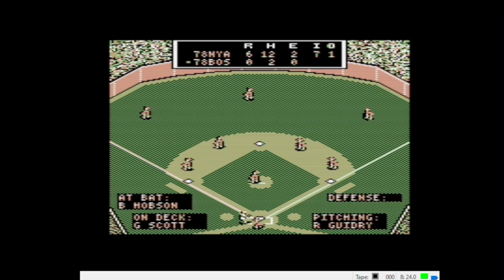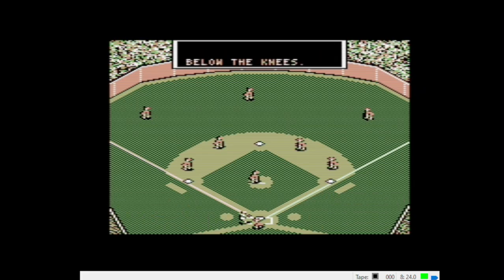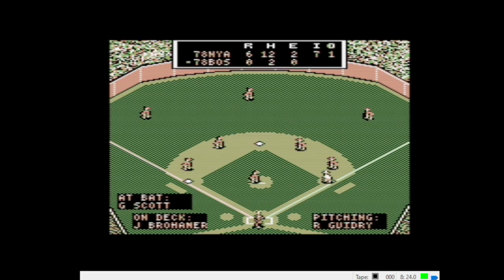I'm going to go with the heater to Hobson. 3-0 fastball, and below the knees, he draws a walk. All right, so runner aboard for Boomer. George Scott trying to get something going for Boston here. Yankees up 6-0.